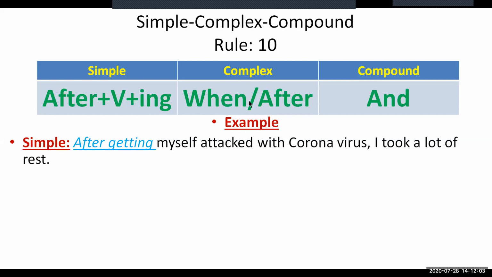And to make this sentence complex, we need to turn this prepositional phrase into a clause having the tense like past indefinite or past perfect with when or after. So let us use after at the beginning. So after, then the subject I. After I, then past tense of get is got. But after I got myself, but I told you after the word after, we need to use past perfect. So that will be had got. After I had got myself attacked with coronavirus, I took a lot of rest. That will be the complex form.